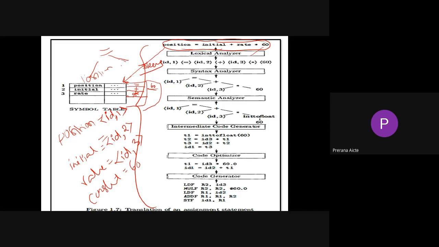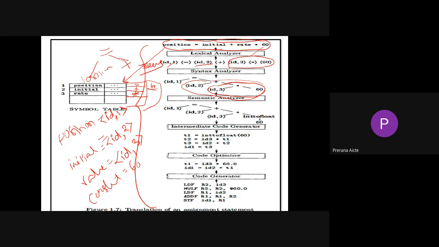So what will be the left side? Position equal to. Right? According to operator precedence, the first preference is given to multiplication. So here we need to follow the bottom up approach. Later I'll explain the difference between top down and bottom up. See here, first these two parts will be multiplied. So the value of id3 is multiplied with 60, the result will be added to identifier 2, and the entire result will be stored in identifier 1. See, this is the first subtree, this is your second subtree, and this is your overall tree. So this is how your syntax analyzer phase generates a parse tree.